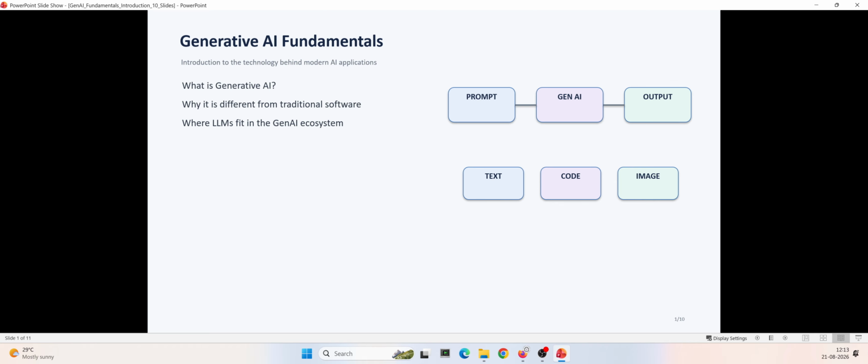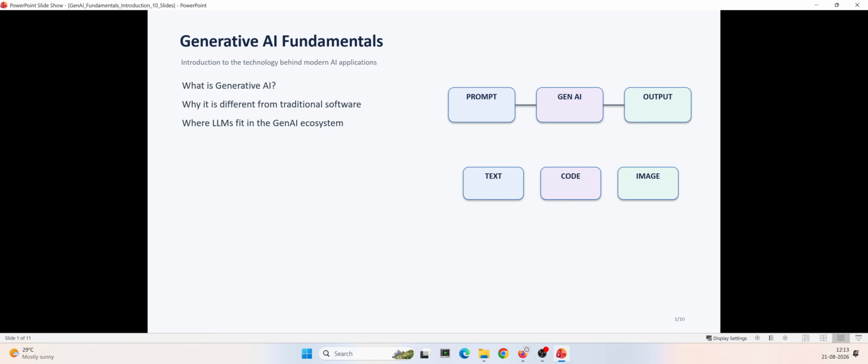In this course, we are going to start from the very basics of Generative AI and gradually move towards building and designing production grade AI systems. When people hear Generative AI, they often immediately think of ChatGPT or other AI chatbots. But Generative AI is much bigger than chatbots. Generative AI can generate text, code, images, audio, video, and many other types of content.